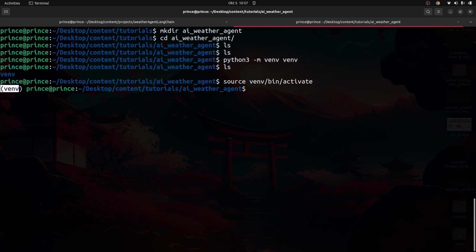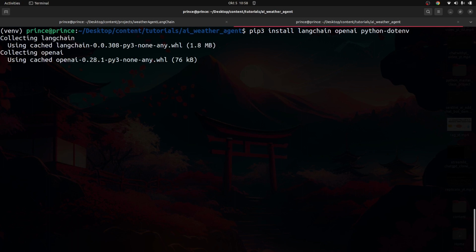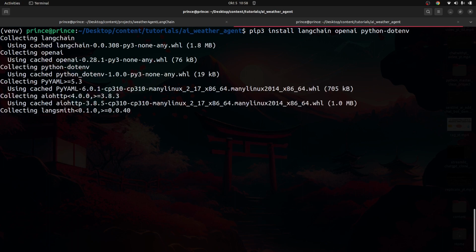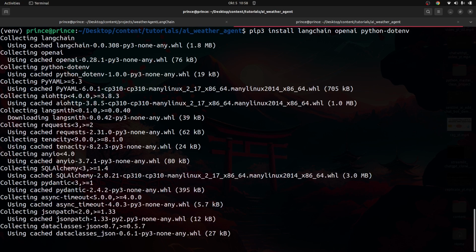So once you have this virtual environment activated, now I'm going to go ahead and install a couple of libraries. As I mentioned, I'm going to be using LangChain mainly. So I'm going to say pip3 install langchain. I'm also going to install openai. I'm also going to install python-dotenv for reading our environment variables. So once I have this done, I'm just going to press enter and have all that installed in my virtual environment. Okay. So once we have all that installed, we can go ahead and start coding.